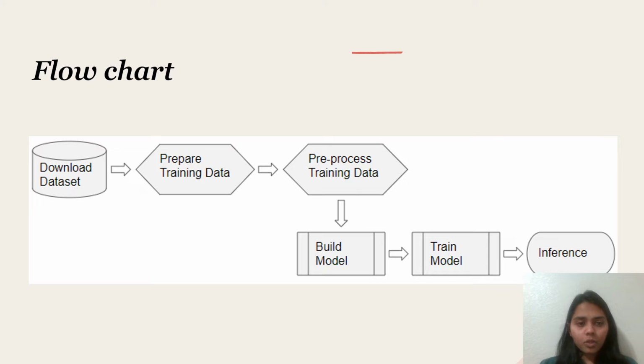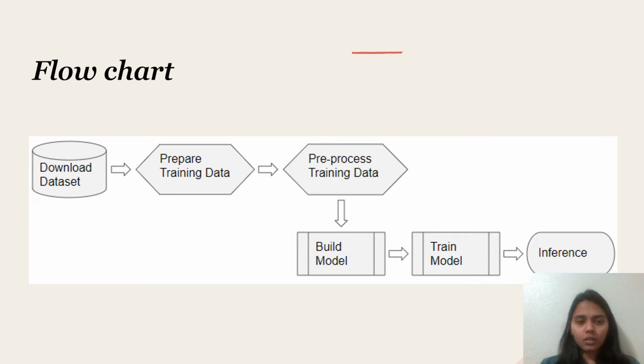The flow chart for the project is, as I said, we first download the data set. The data set I've considered here is the UrbanSound8K set, and then we prepare the training data to train the model.